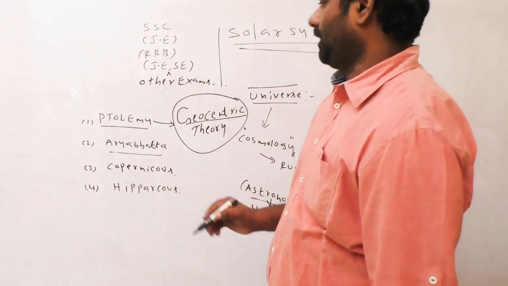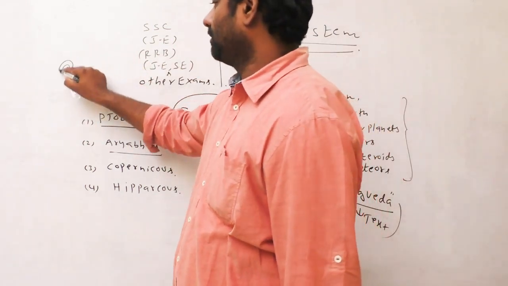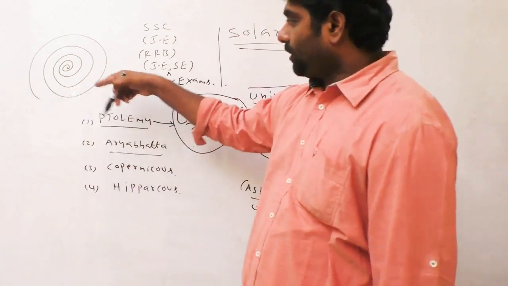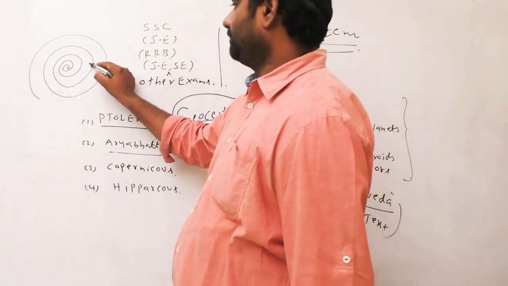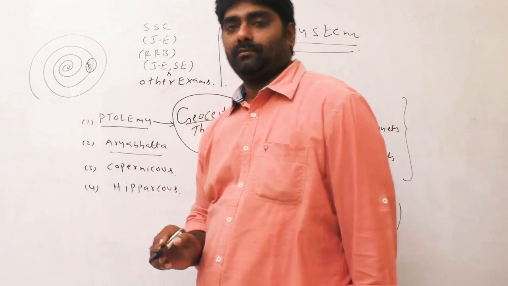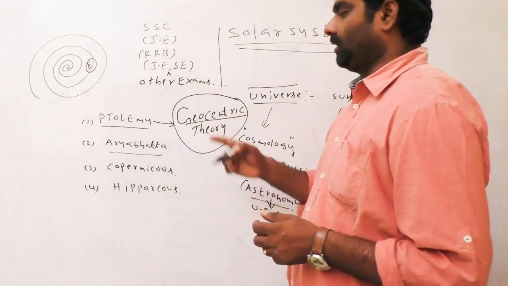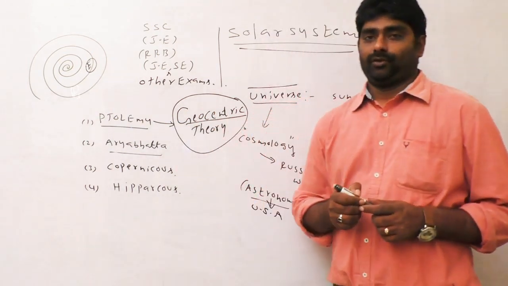According to the geocentric theory, for the entire universe, Earth is the center point. According to Ptolemy's geocentric theory, Earth was the center point of the universe.